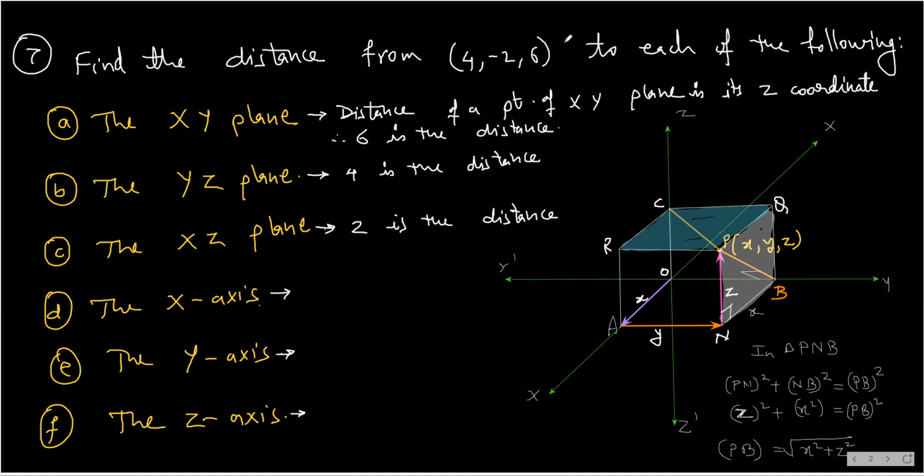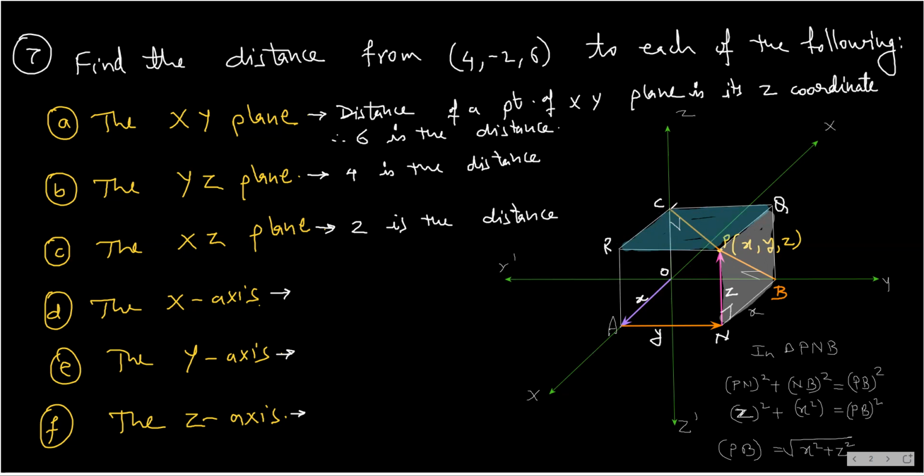The upper surface. And it is the perpendicular. You need to find CP. So how will you find CP? You can take any of the triangle.